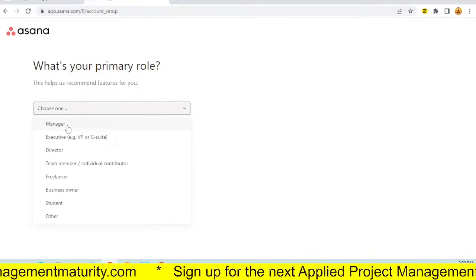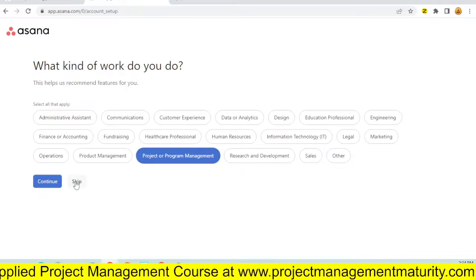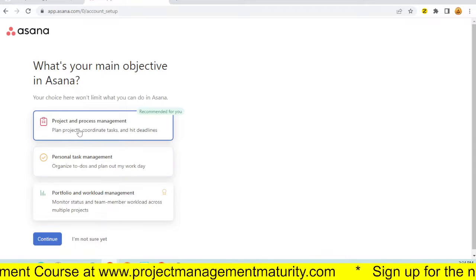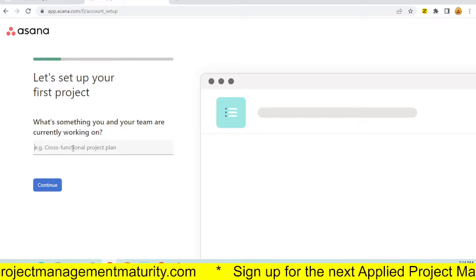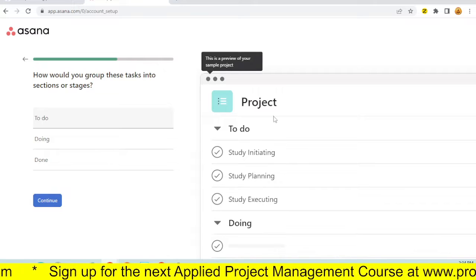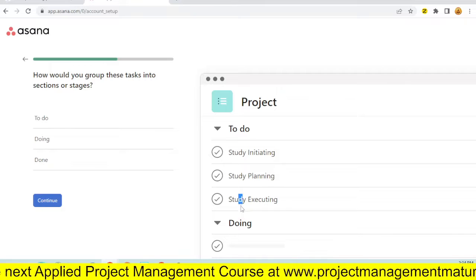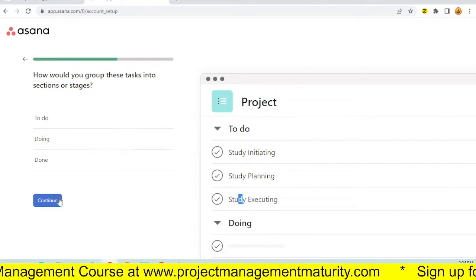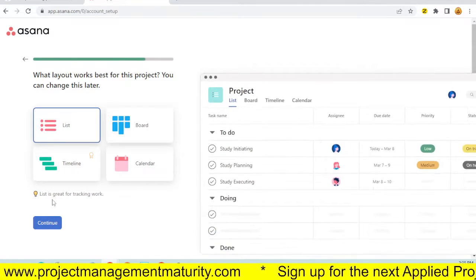What is your primary role? What kind of work do you do? Project management. I shouldn't have skipped that, but that's fine. Let's continue. What's something you and your team are currently working on? Okay, so it's giving me a more Kanban-ish view. How would you like to group these to do, doing, and done? That's okay. So it's right off the bat telling me to use a Kanban kind of silo.